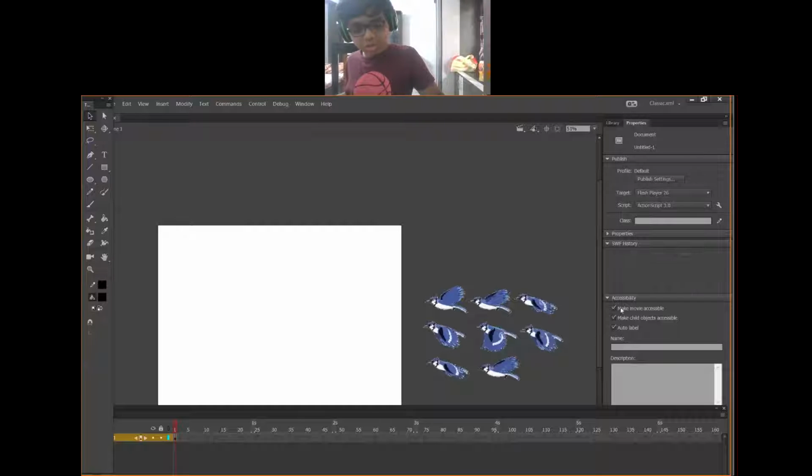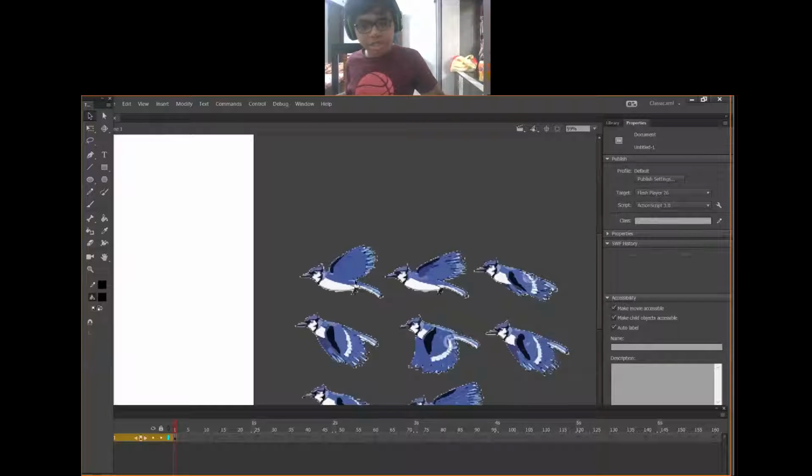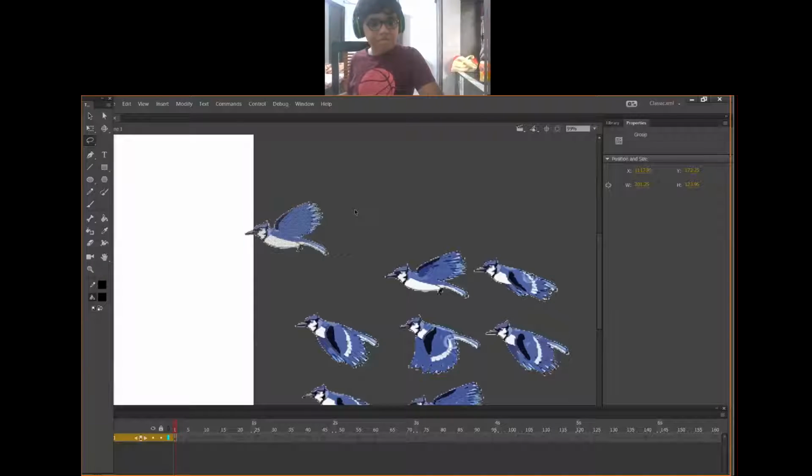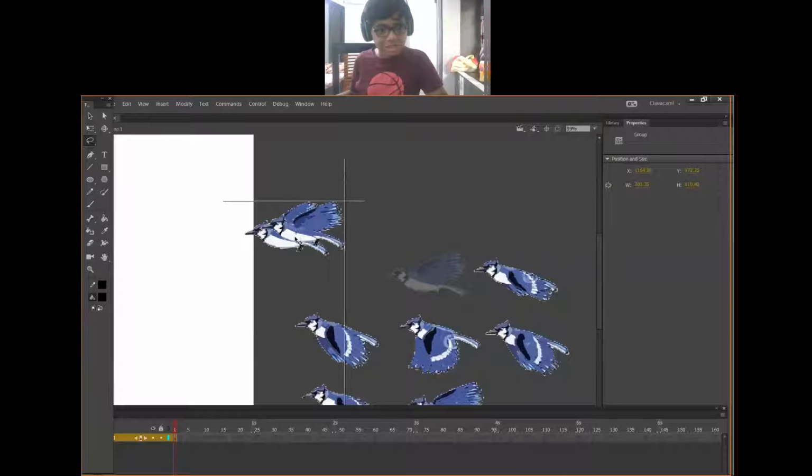Use the lasso tool to do that, which is shortcut key L, like this. And group it, press Ctrl G. Again use the lasso tool and again group it like this.